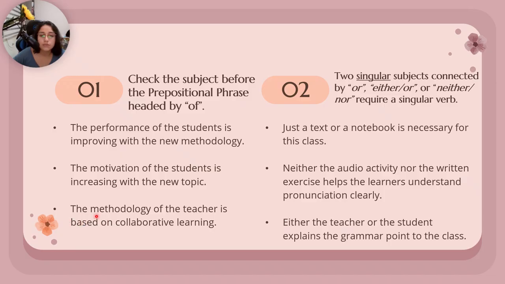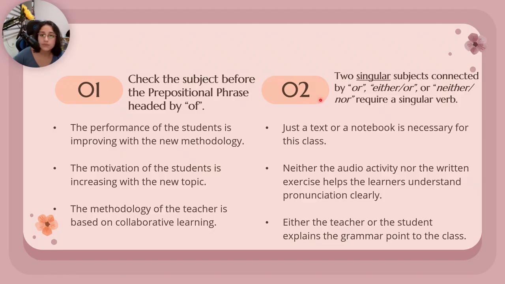Then we have the methodology of the teacher is based on collaborative learning. Here again, the methodology is the subject, then of, and then the teacher. We must use is because our subject is the methodology.